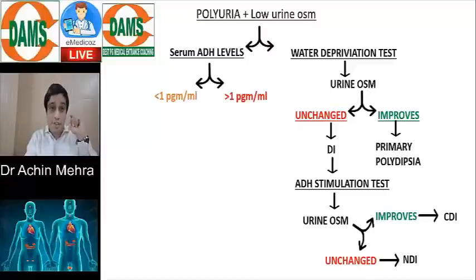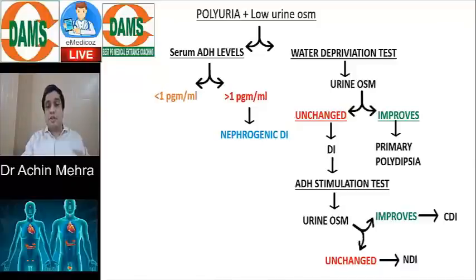If it is more than 1, that means the serum ADH of the patient is high. I think the patient's ADH molecule is unable to act on the renal tubule. It's a case of nephrogenic diabetes insipidus. On the other spectrum, if the serum ADH is low, I can think about two things. Either it's a case of central diabetes insipidus, or maybe a patient with excess water intake, primary polydipsia.